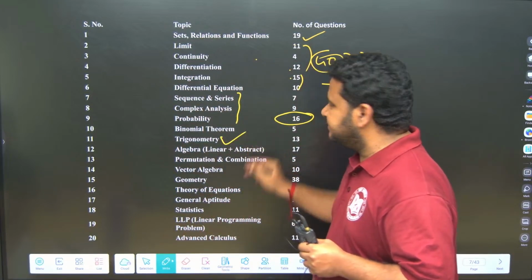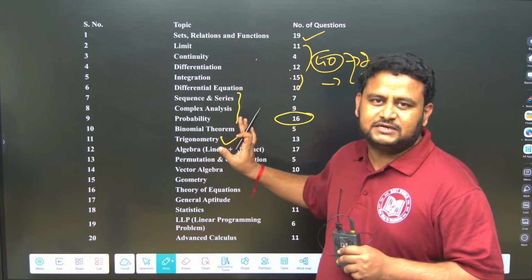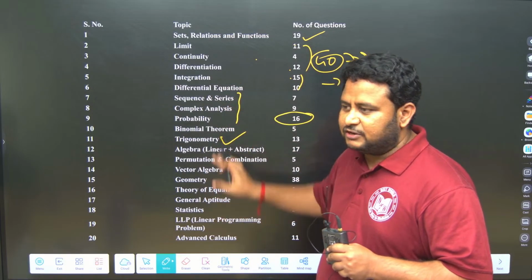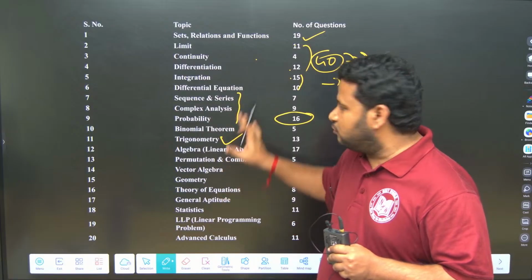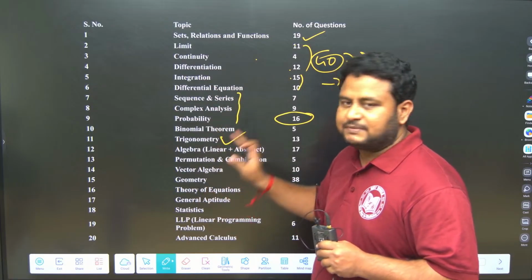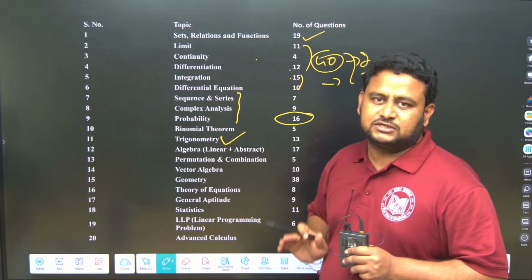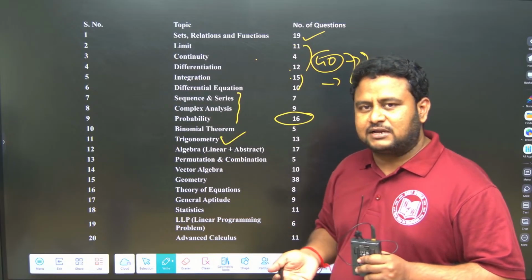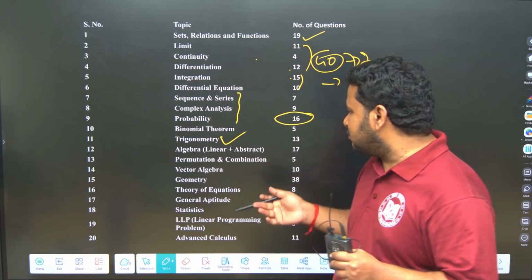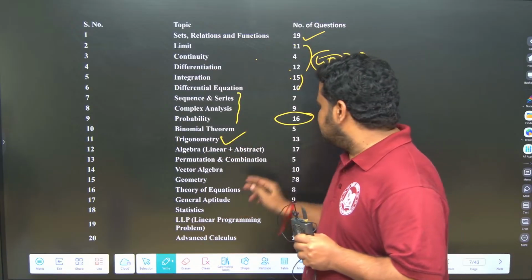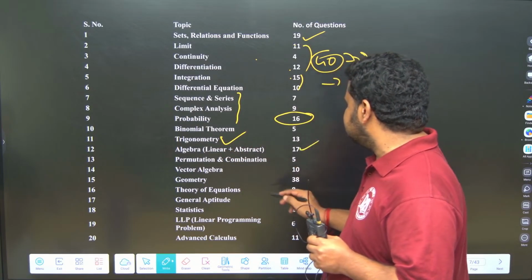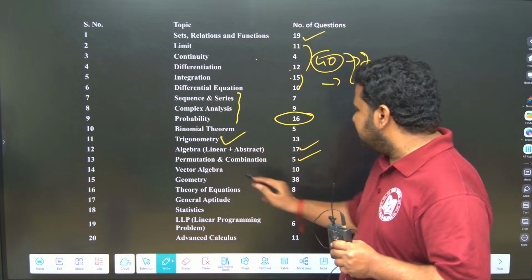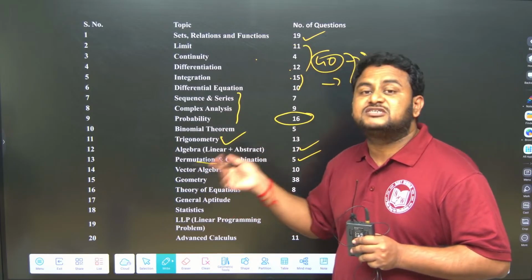And trigonometry, without trigonometry, there is no mathematics. If you know trigonometry, calculus can be done well. If you know trigonometry, every other chapter can be done well. Geometry also is important, and in geometry also angles will come, and for those angles you should use the concept of trigonometry. Linear algebra, abstract algebra, 17 questions. Permutation and combination, 5 questions. But permutation and combination is important to understand probability.